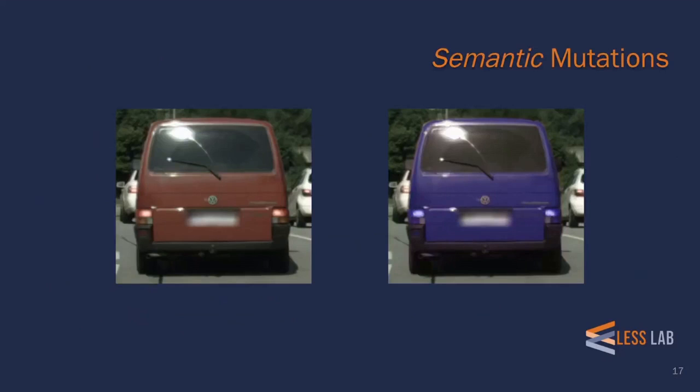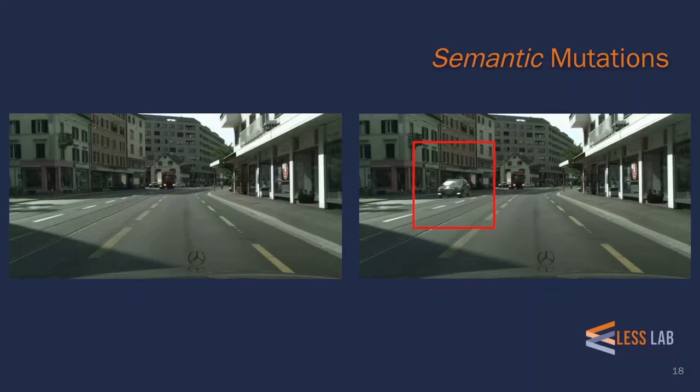This is where we come in. We want to combine the best of all of these techniques to perform local semantic mutations on real data while ensuring that the resulting test case is also realistic. For example, here we interpret the scene semantics and identify the red car, which we then perform a local semantic mutation on, resulting in a blue car.